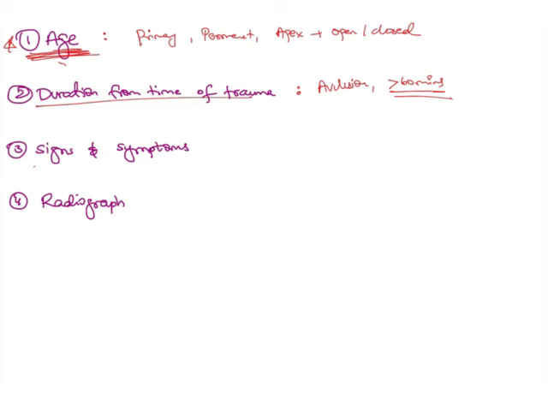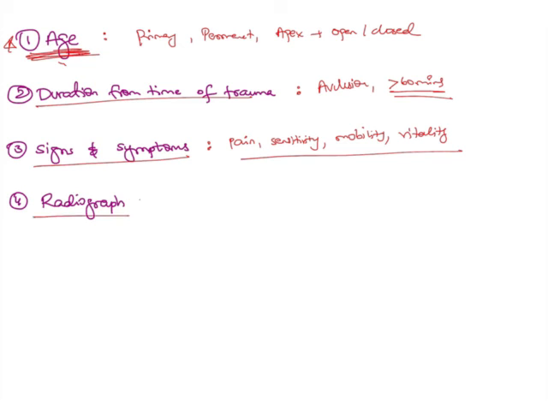Another thing to keep in mind is the signs and symptoms. So here, although nothing has been mentioned, important things to note are whether there is any pain, whether there is any sensitivity in the tooth, whether there's any mobility, and if any vitality testing was done, whether the pulp is vital or non-vital. These are very important parameters to diagnose the condition of the case, because once you have made the proper diagnosis, then only you can come to the proper treatment plan in these cases.